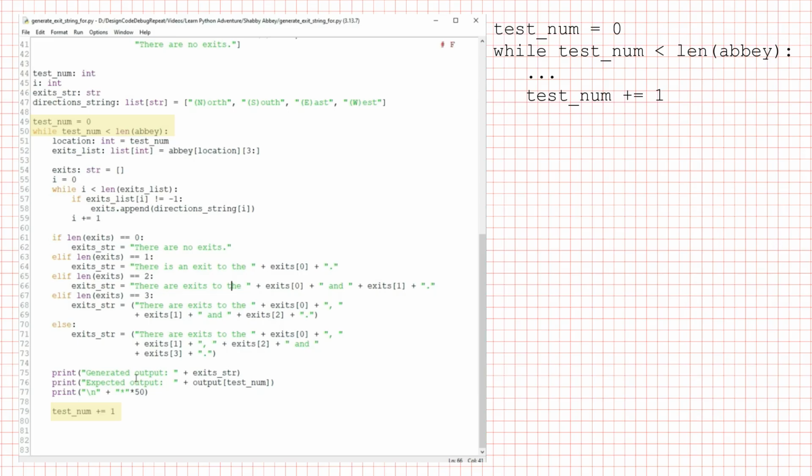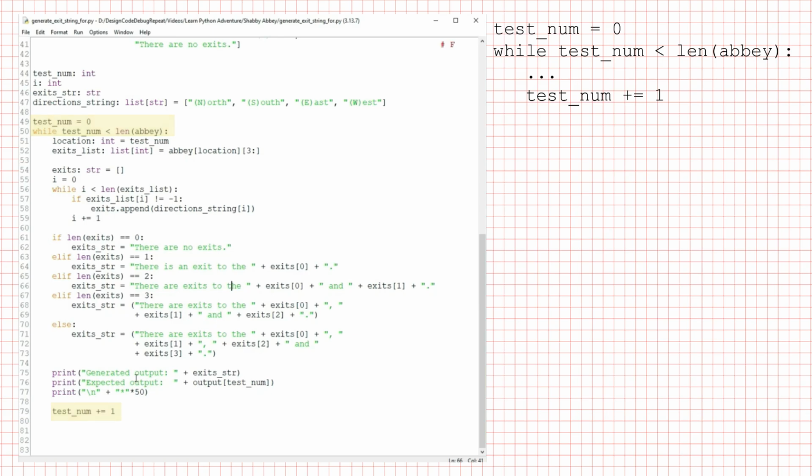The outer loop is controlled by the variable test_num. It's given a value of 0 on line 49, just before the loop header. That's its start value. The test is test_num less than len(abby), so len(abby), whatever length that list is, is the for loop control variable's end value, or one beyond the end value, which is how range works. And the updater is test_num += 1, so it's incrementing by 1 each time.